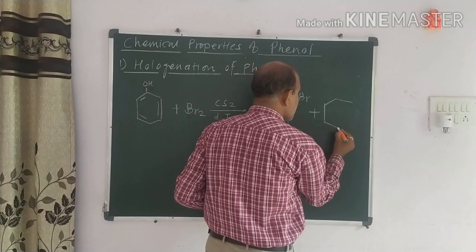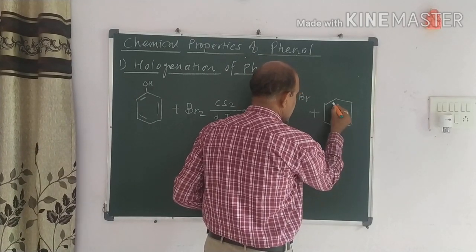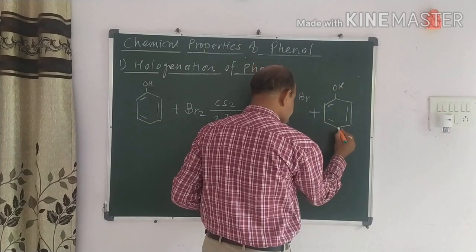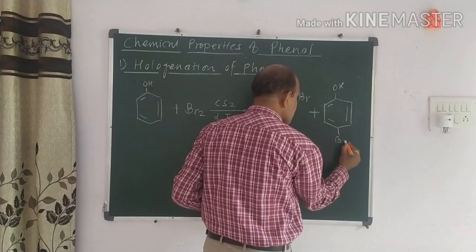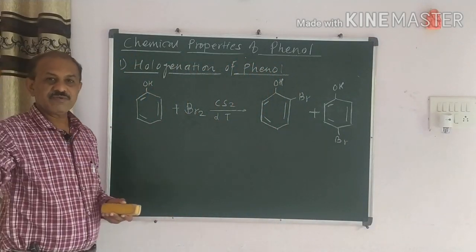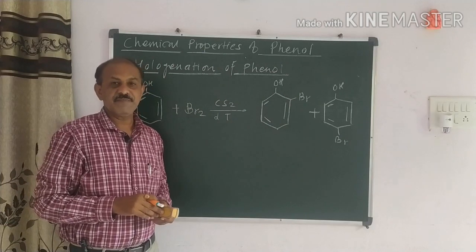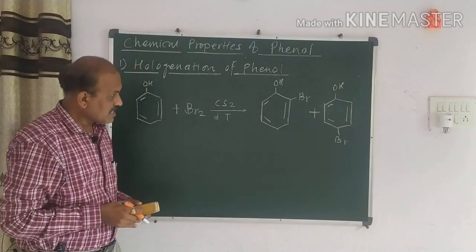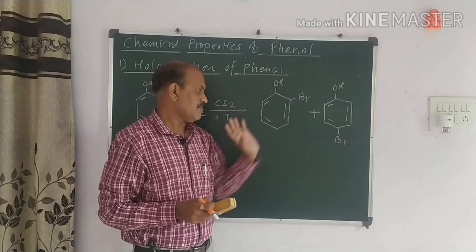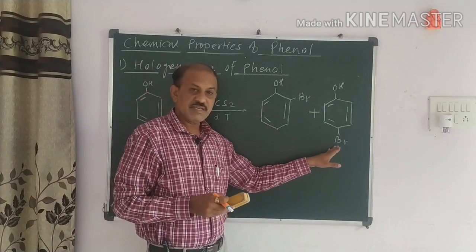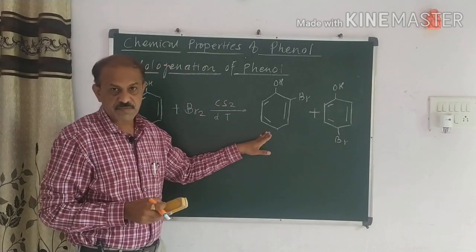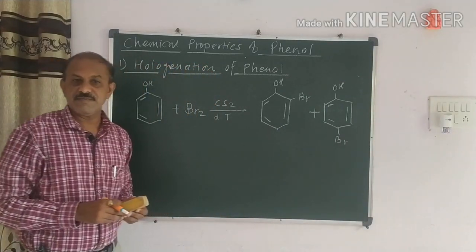It is very simple now. You can also write with me. The product is para-bromophenol. Now one thing I want to say, which we already discussed in my previous video: which product is the minor or major product? One important thing here is that this is the major product, and this is the minor product.